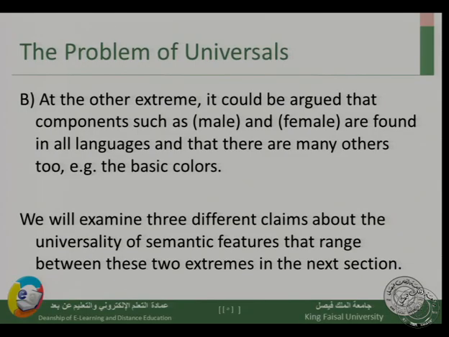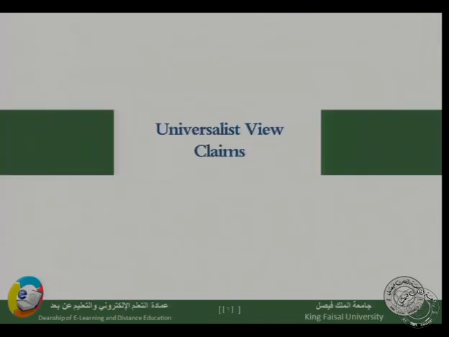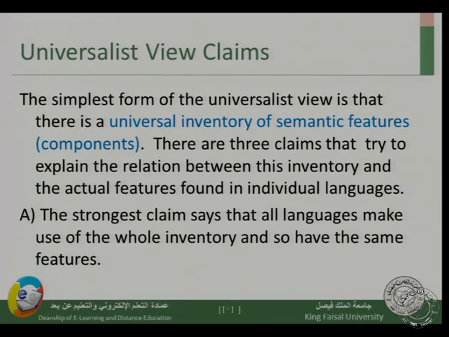We will examine three different claims about the universality of semantic features that range between these two extremes. So we will have three claims that we will look at in the next section, claims that are related to the universalist view. The simplest form of the universalist view is that there is a universal inventory. We imagine there is an inventory of semantic features that exists in all languages, an inventory of components that we have in all languages. There are three claims that try to explain the relationship between this inventory and the actual features we see in individual languages.